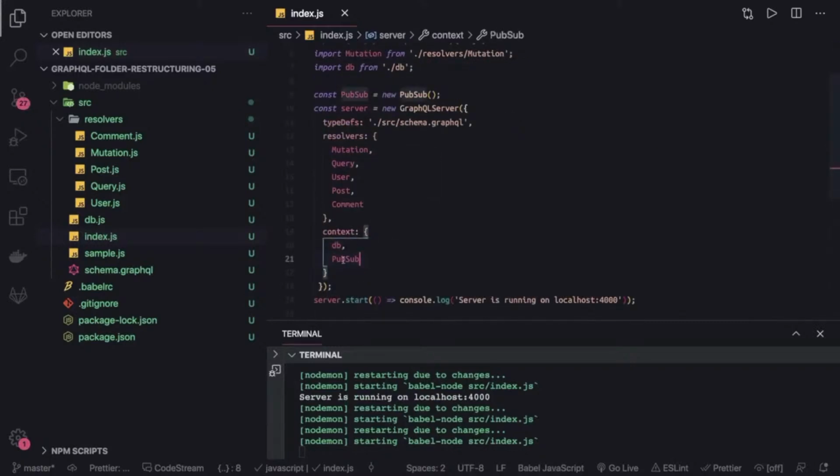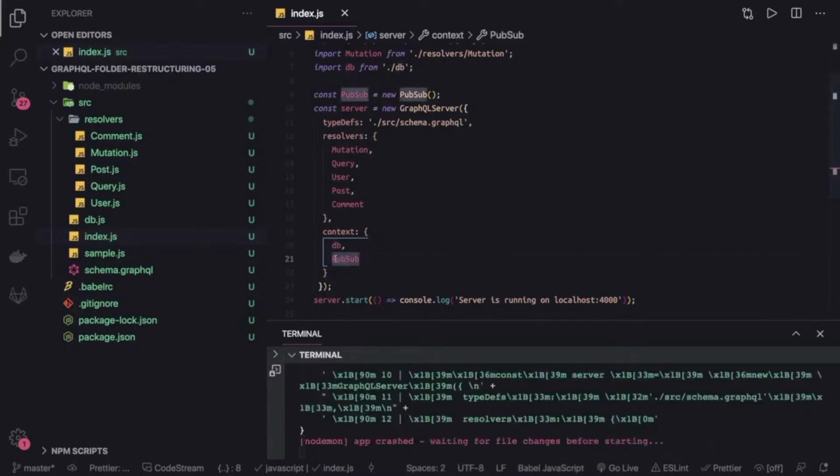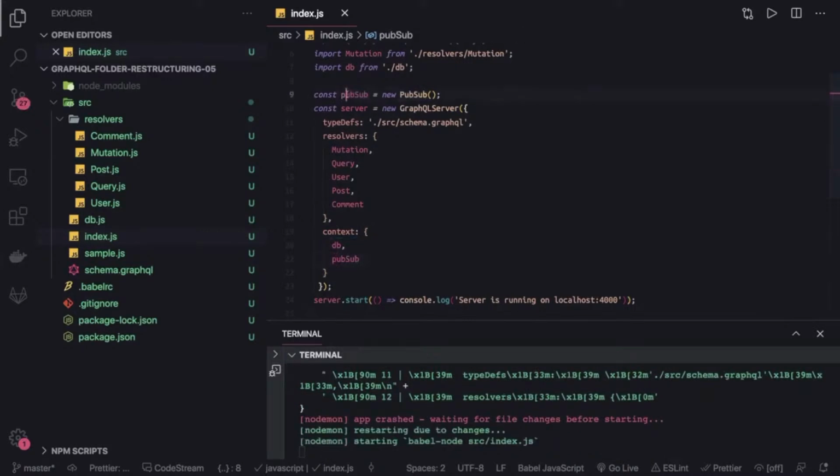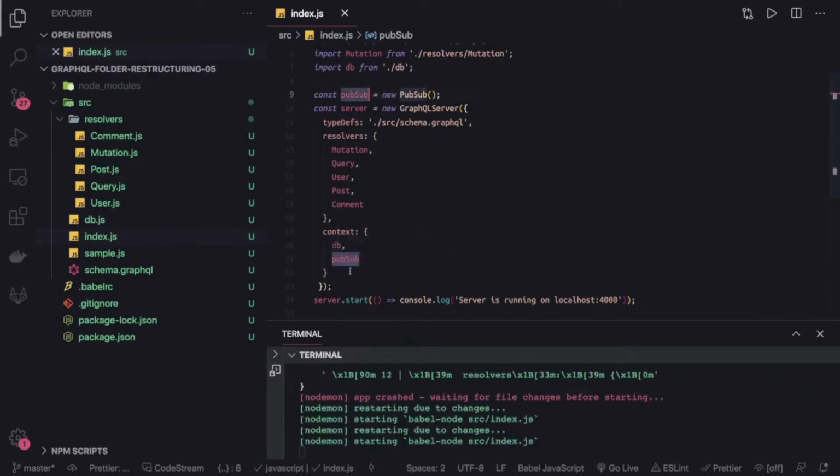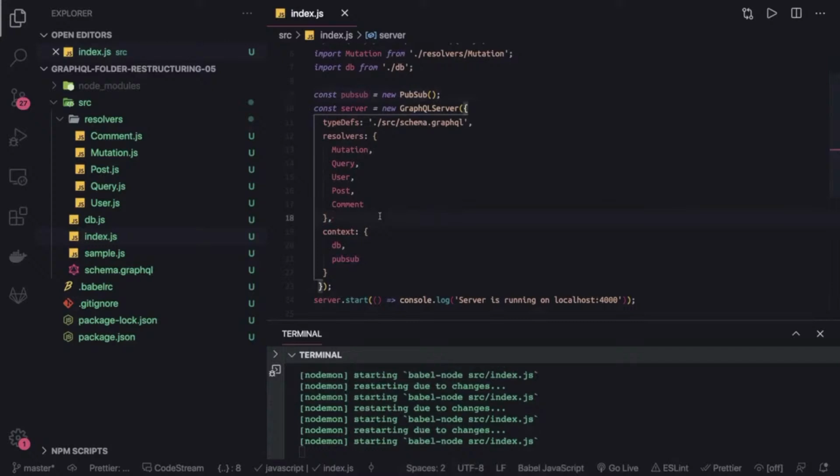Now you can access this pubsub in the same way you are accessing the db from the context, db.post, db.user. Similarly, pubsub you can directly access, and we can access that in the query and mutation.